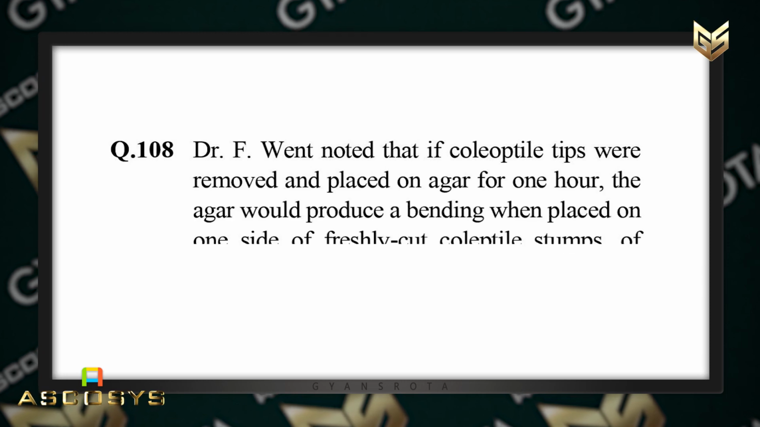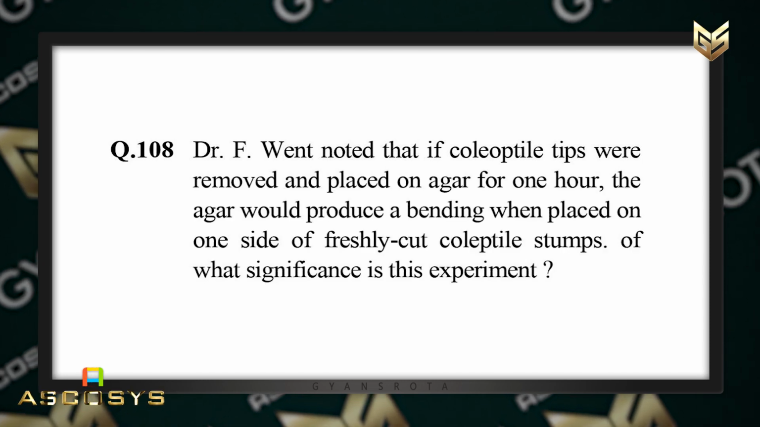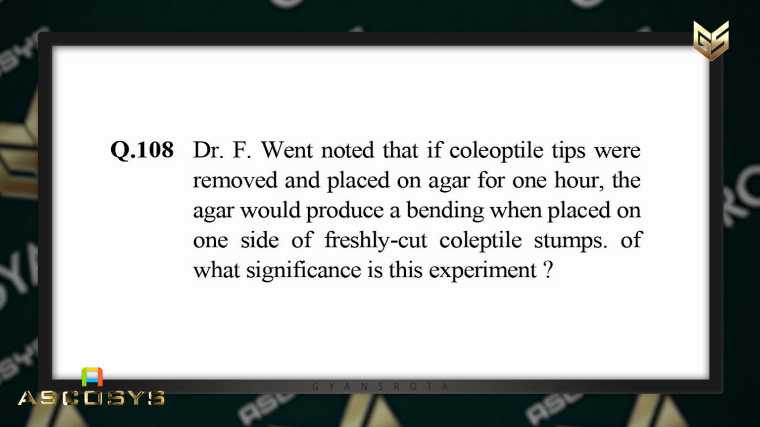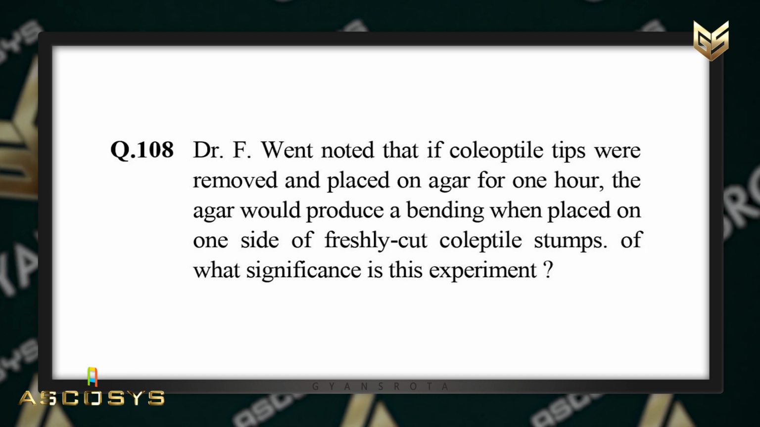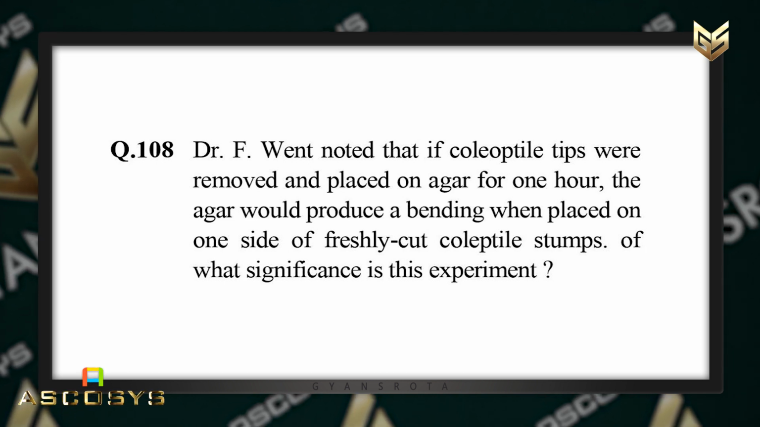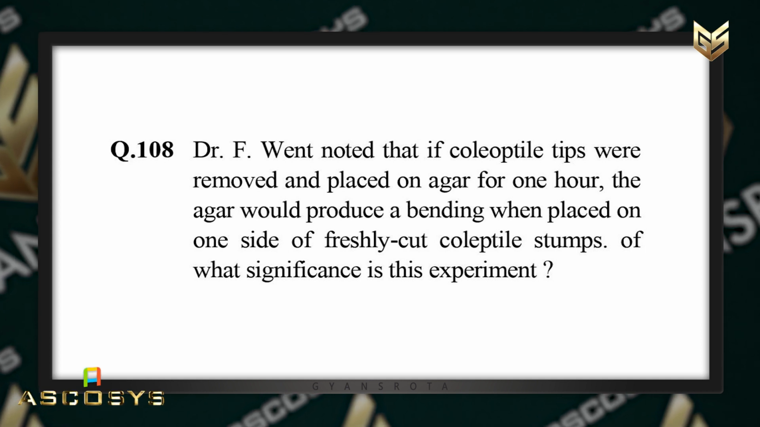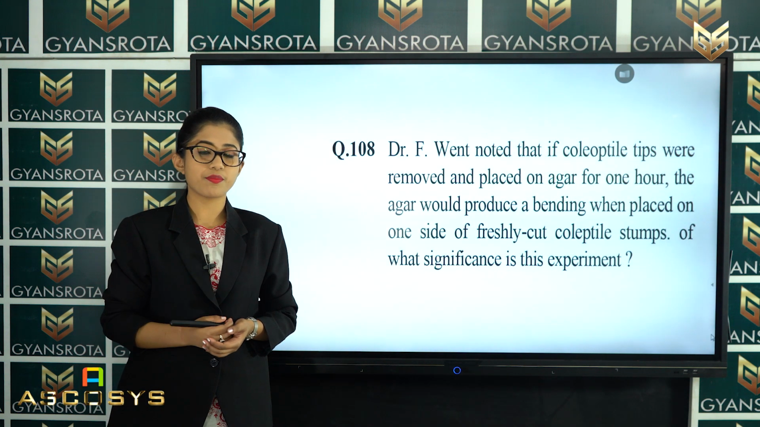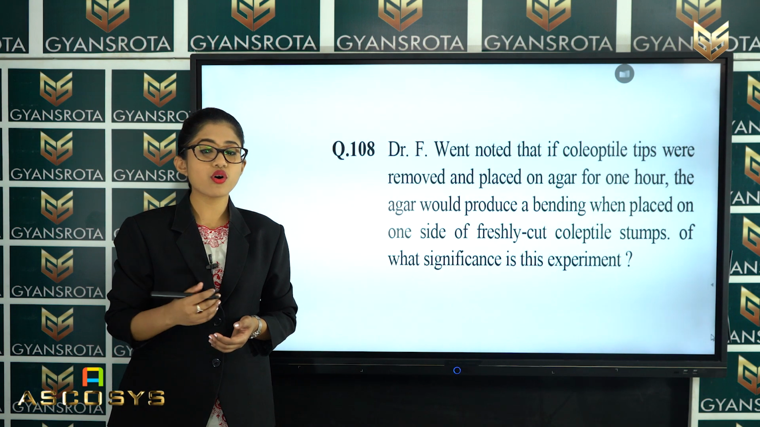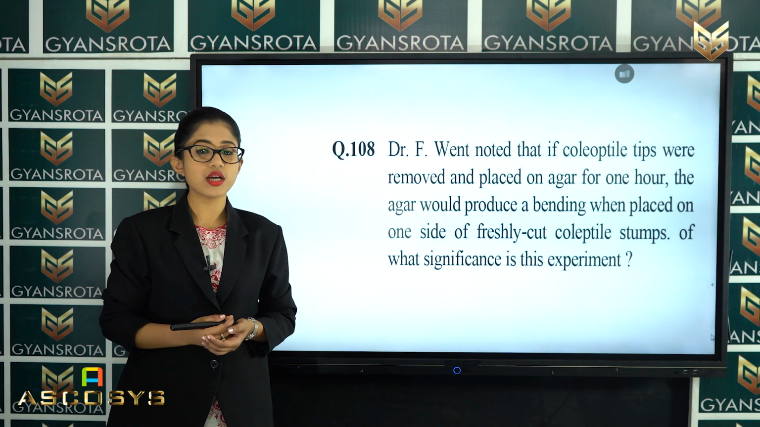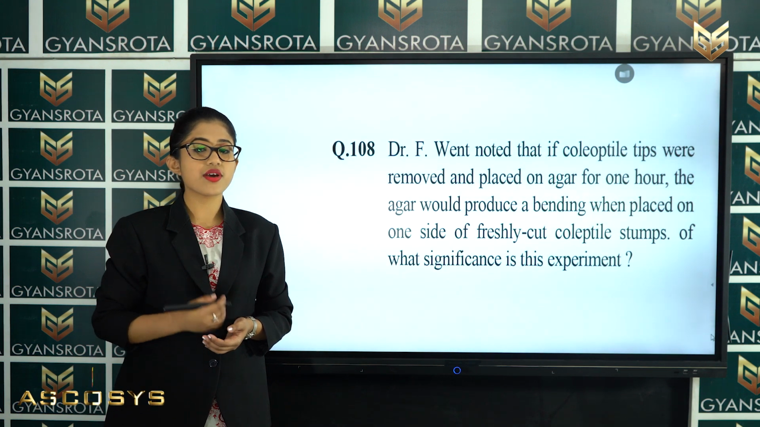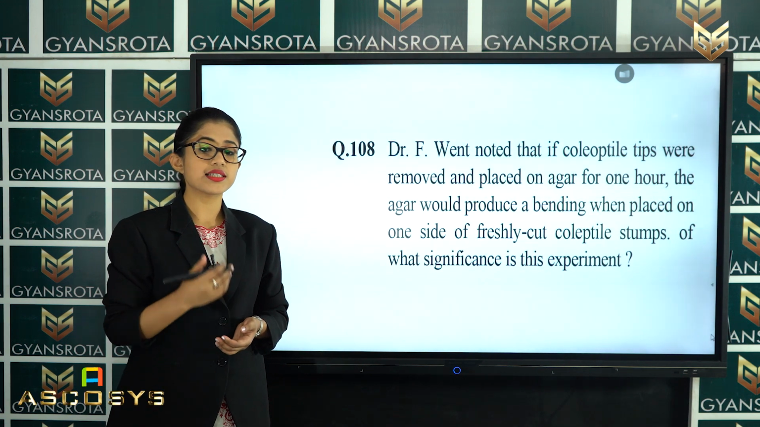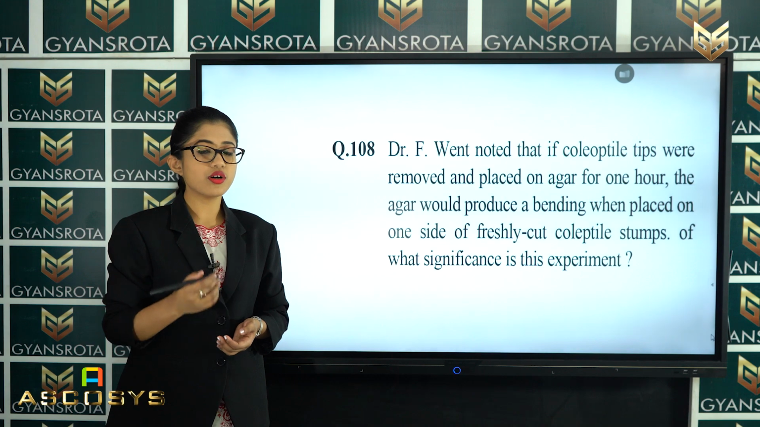Dr. F. Went noted that if coleoptile tips were removed and placed on agar for 1 hour, the agar would produce a bending when placed on one side of a freshly cut coleoptile stump. Of what significance is this experiment? So this question is from the chapter Plant Growth and Development. While discussing the discovery and the functions of plant hormones, which include auxin and gibberellin, we have discussed these experiments. So in the question we have to say what is the significance of that experiment. So let's see the options.